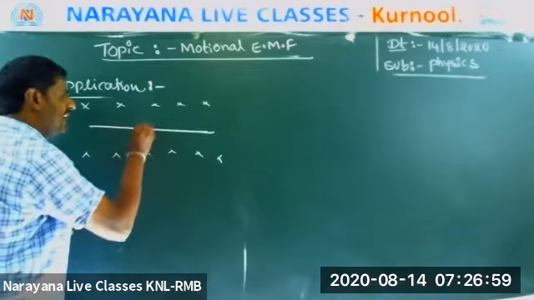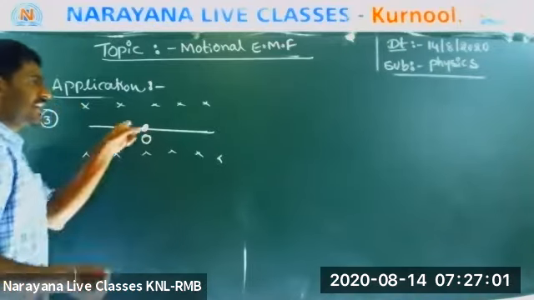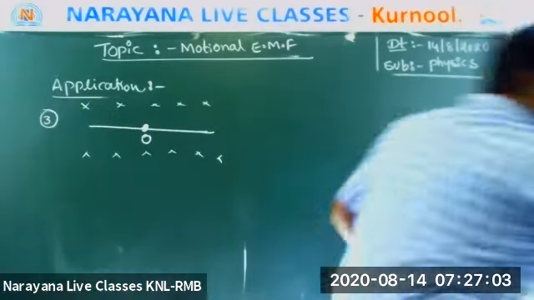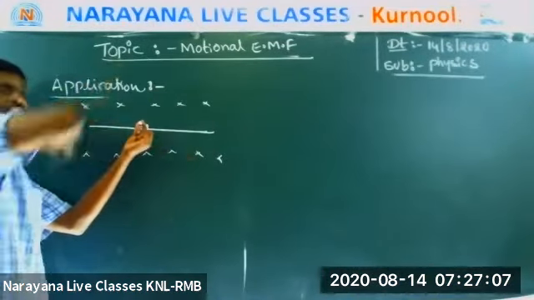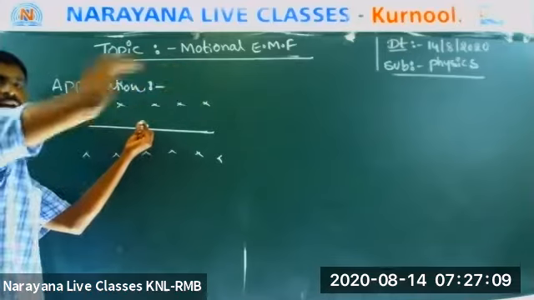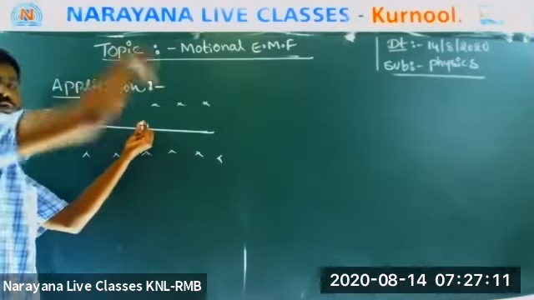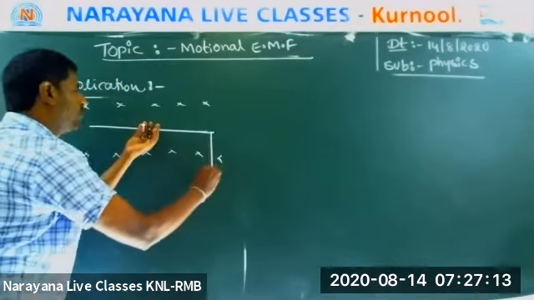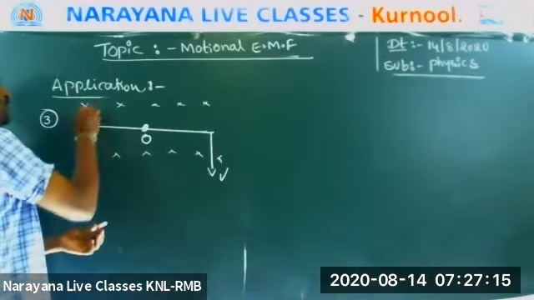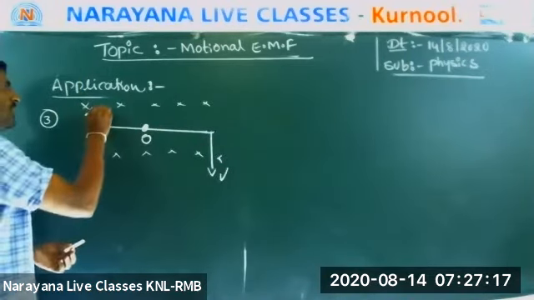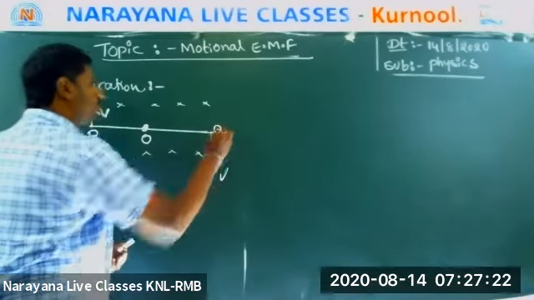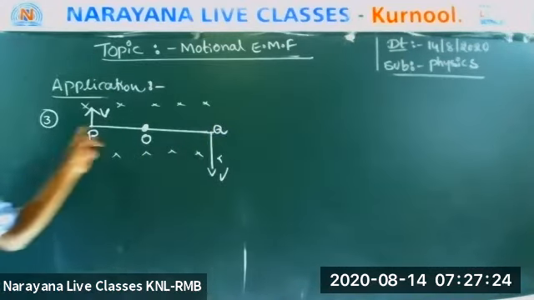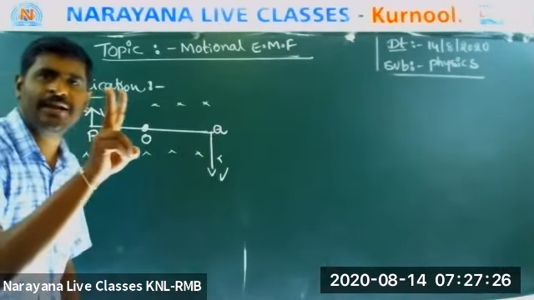Now, the fixed end is in the middle, which means it is the axis of rotation. It is rotating like this. Please see my hand. This is the downward direction, this is the upward direction. Now this is P, this is Q.